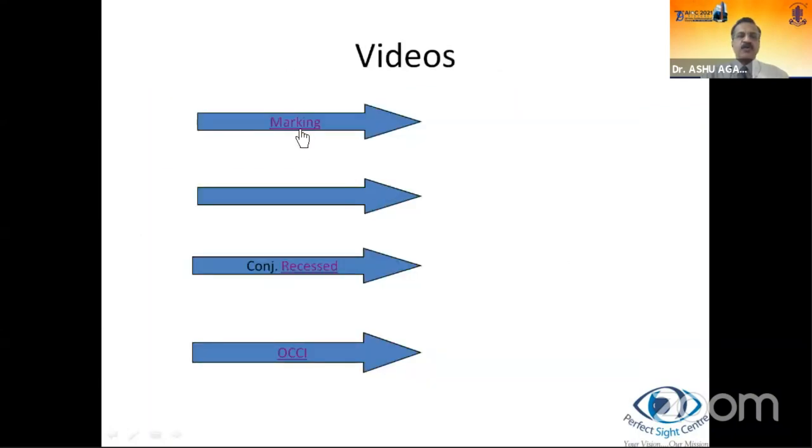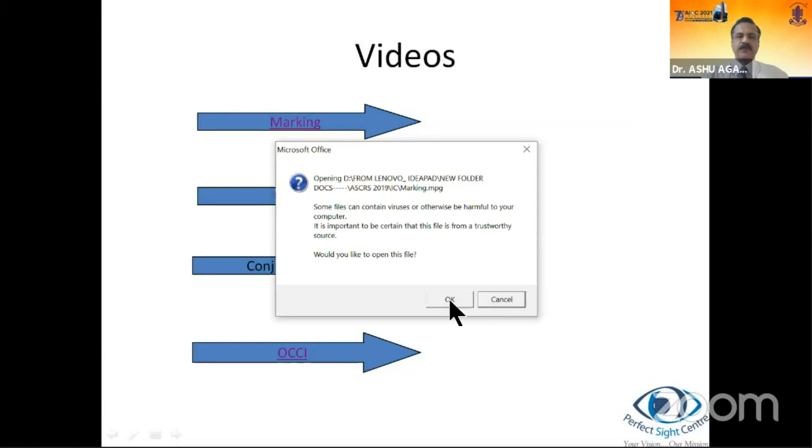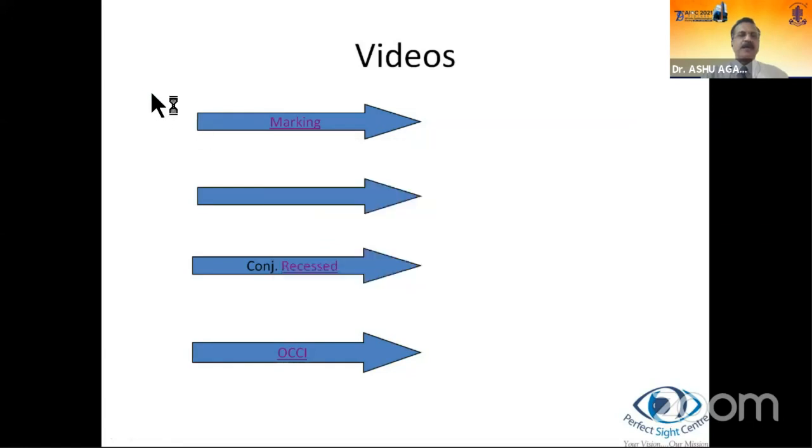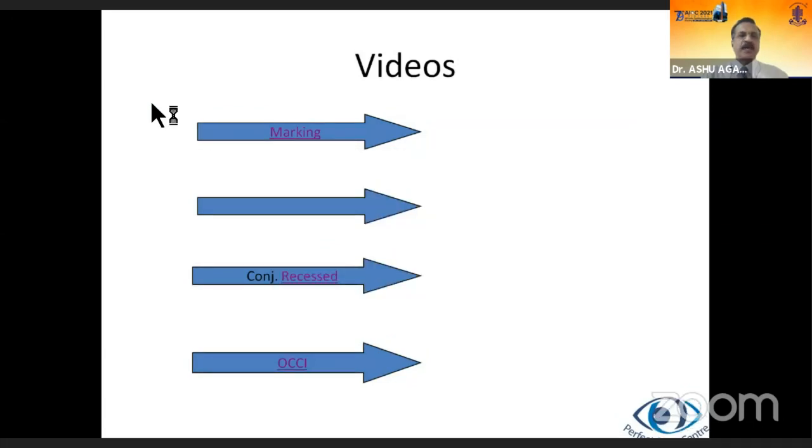A few very short videos. This is to show the marking, and here let me say that marking is not as critical as in toric IOLs, but still should give us a fair idea of what's happening. Here the reference marks have been made in the sitting position. With the radial marker, we're marking the astigmatism. The steeper axis is 170 degrees. The incision is being made and the tunnel will be created.